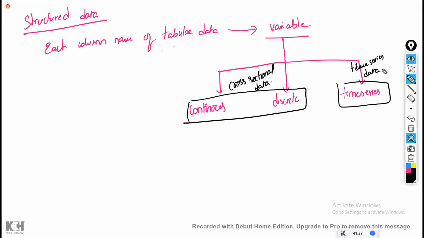If the data is depending on time, then it is called time series data. Example for time series data: traffic at Ameerpet. At 9 o'clock, the traffic is different. At 10 o'clock, the traffic is different. If I ask, what would be the traffic at Ameerpet, you will immediately ask, at what time?